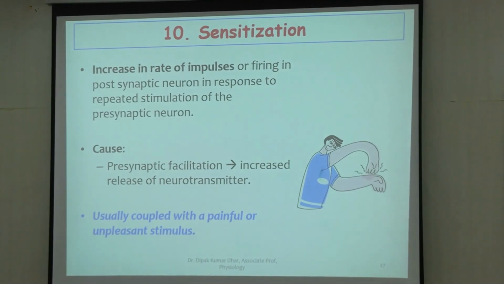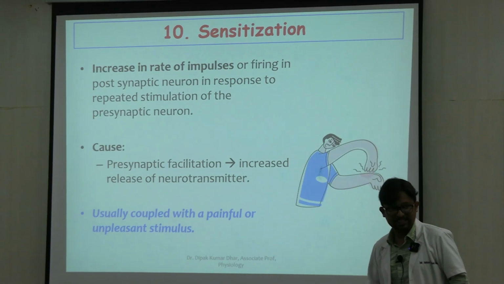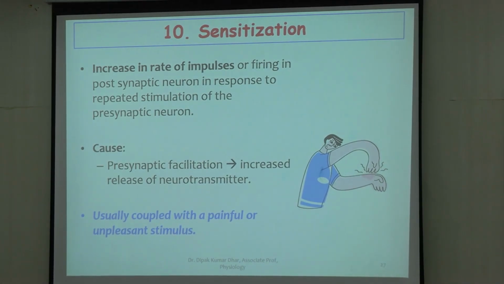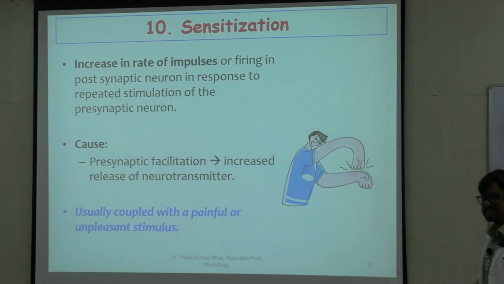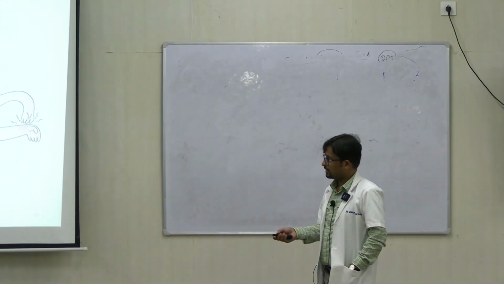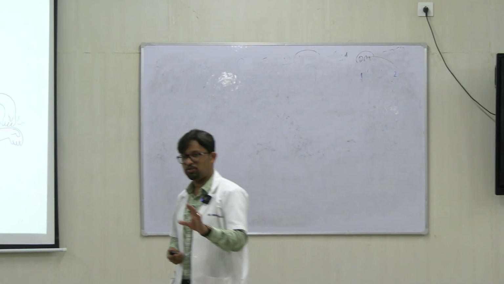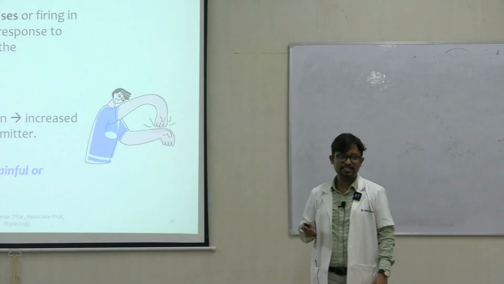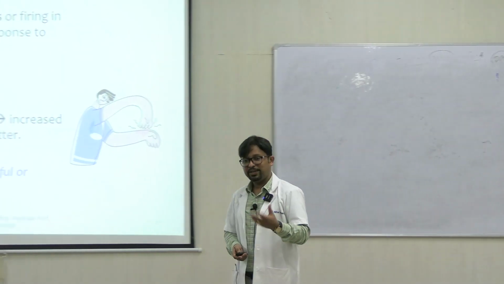The opposite of habituation is sensitization, right? Sensitization means there is an increase in the rate of impulses or firing in the postsynaptic neuron in response to repeated stimulation of the presynaptic neuron. So it is the opposite of habituation. And what is the cause? All the presynaptic facilitation mechanisms we have already discussed result in sensitization, right? This is usually coupled with a painful stimulus.